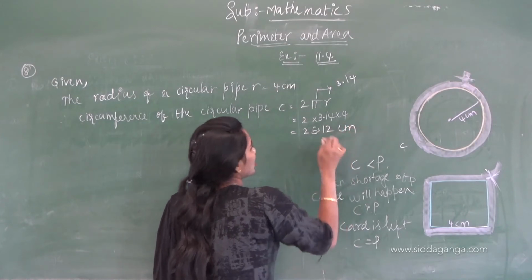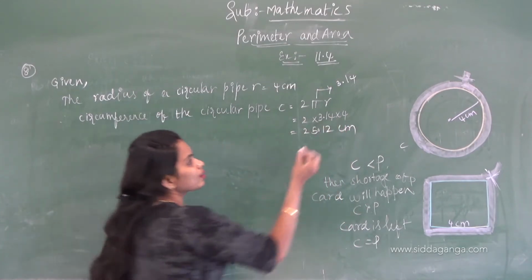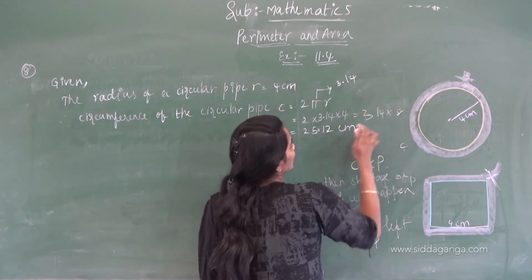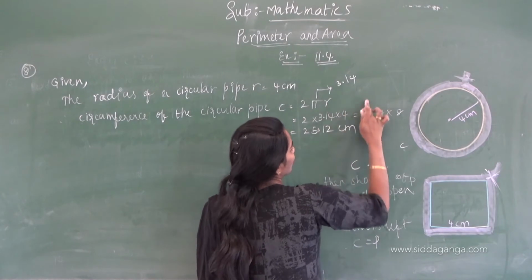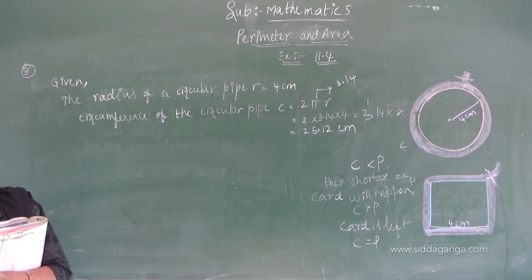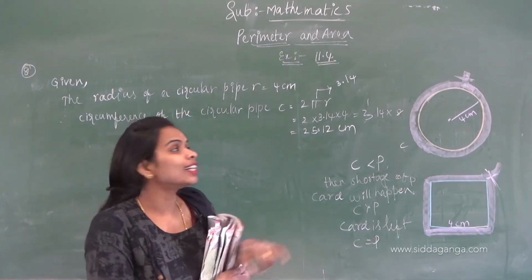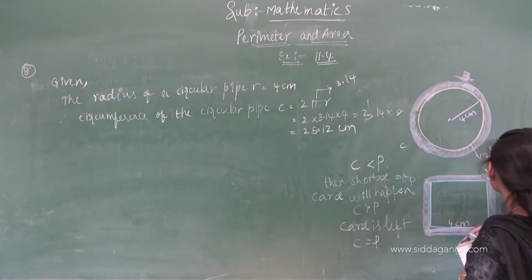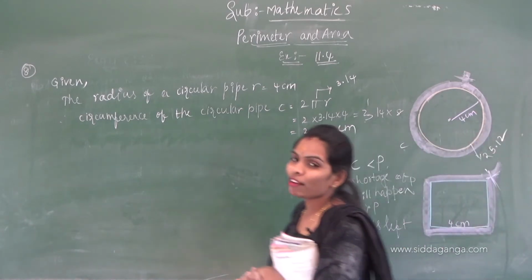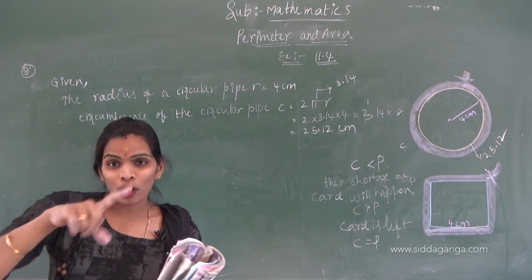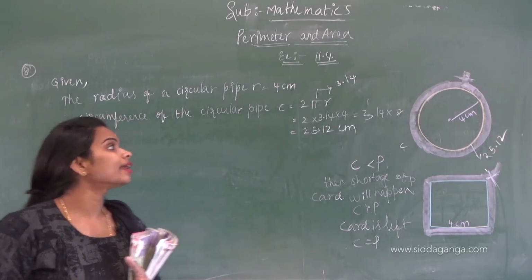25.12 centimeters. 3.14 into 8: 3 4s are 12, 3 3s are 9, 8s are 24, 24 plus 1, 25. 25.12 is the circumference of the circular pipe. Therefore, how much quantity of cord is cut? 25.12 centimeters of cord is cut.